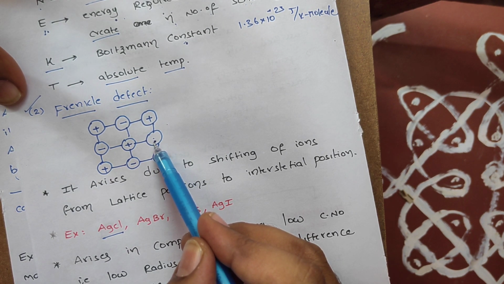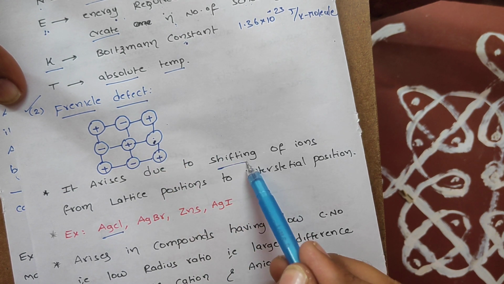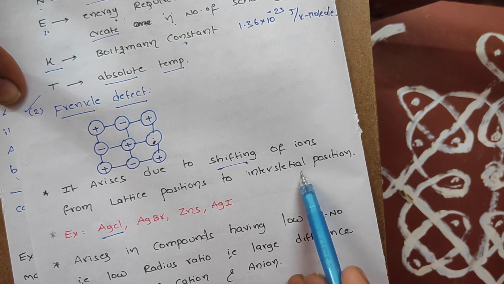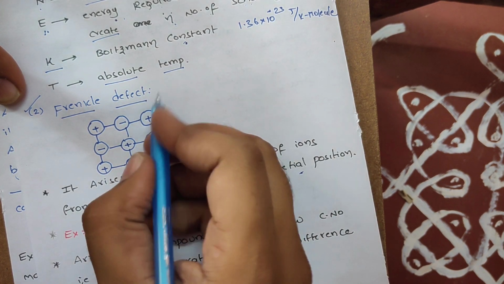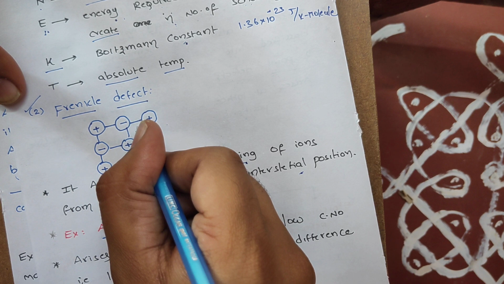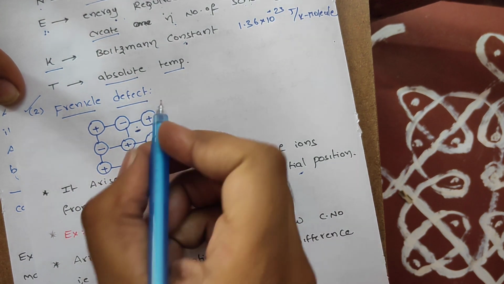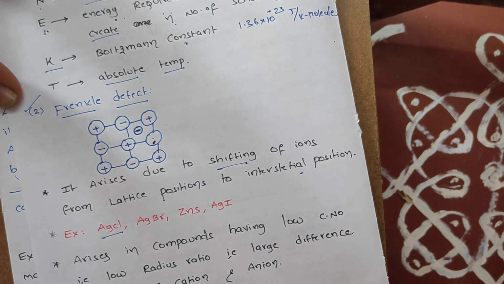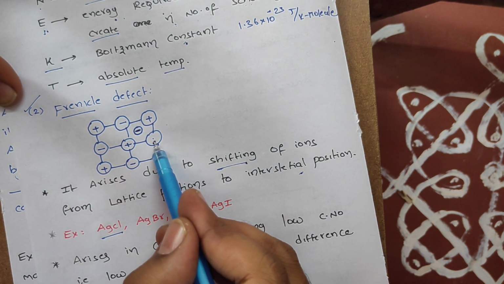So is this Schottky defect? No, this is of course missing, but it is not at all missing. This is just shifting. Shifting of what, sir? Shifting from lattice positions to an interstitial position, meaning the ion reappears in this interstitial position. Keep in mind, students, the ion is removed from this lattice position, creating a hole once again.